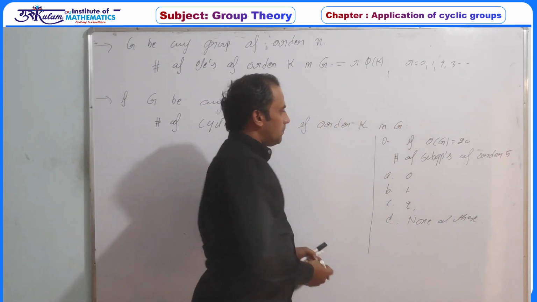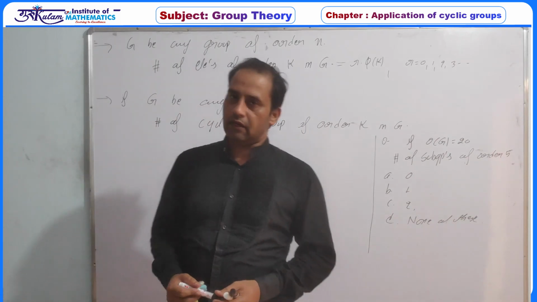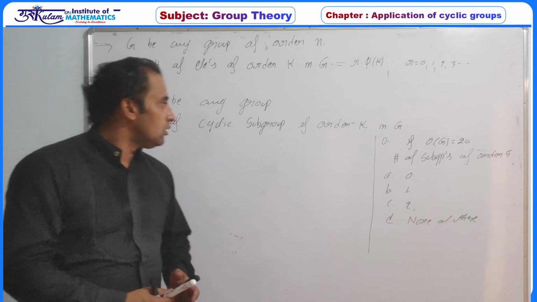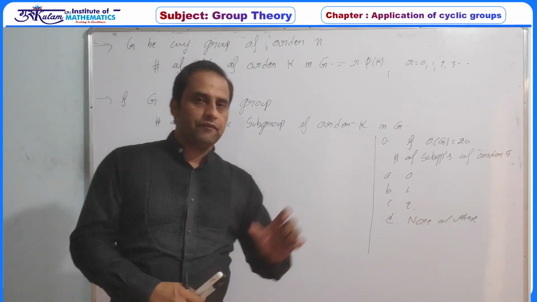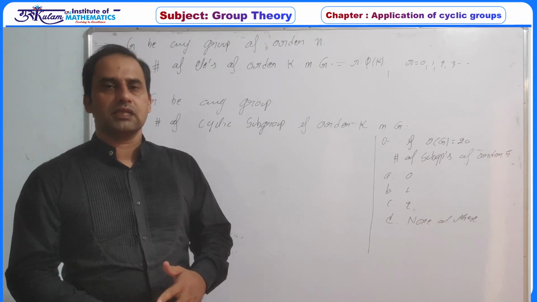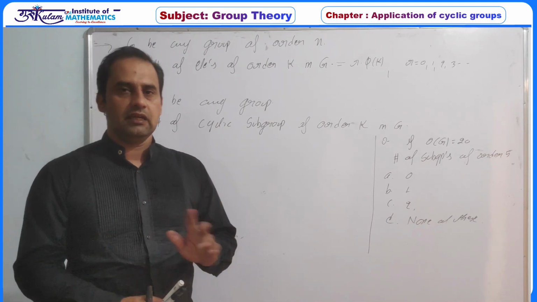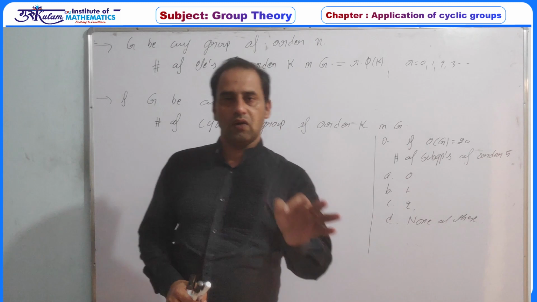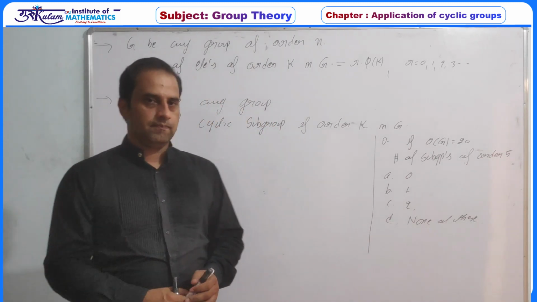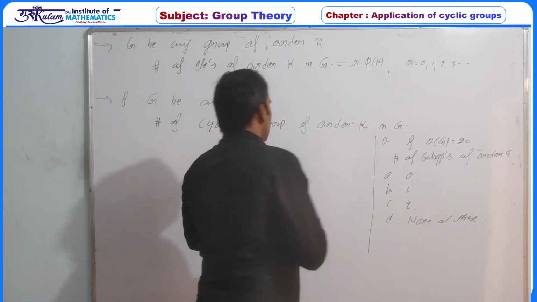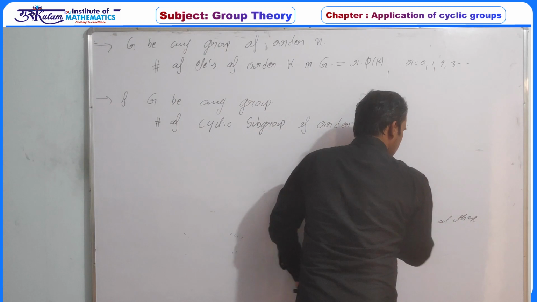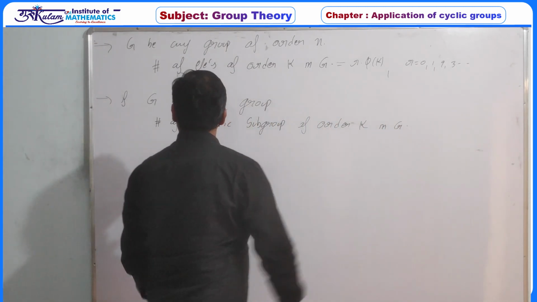So the number of subgroups of order 5 in a group of order 20. Now a subgroup of order 5, where 5 is a prime number, so every subgroup of order 5 must be a cyclic subgroup. So basically you have to count the number of cyclic subgroups of order 5 in a group of order 20. So let me write down the general formula and then we will count this particular case.